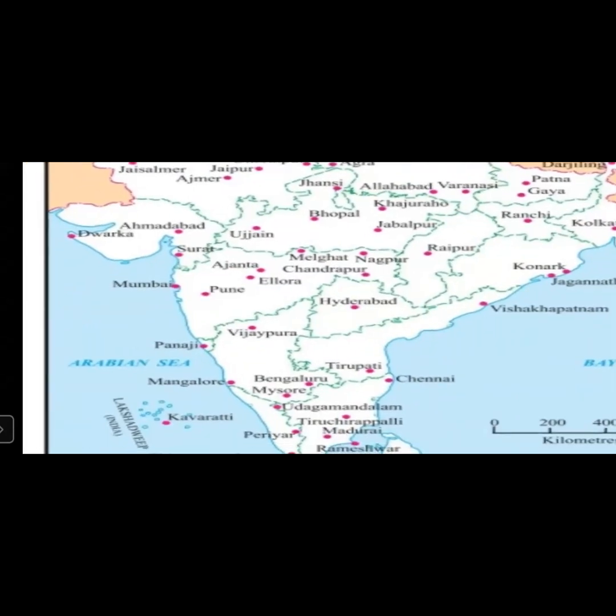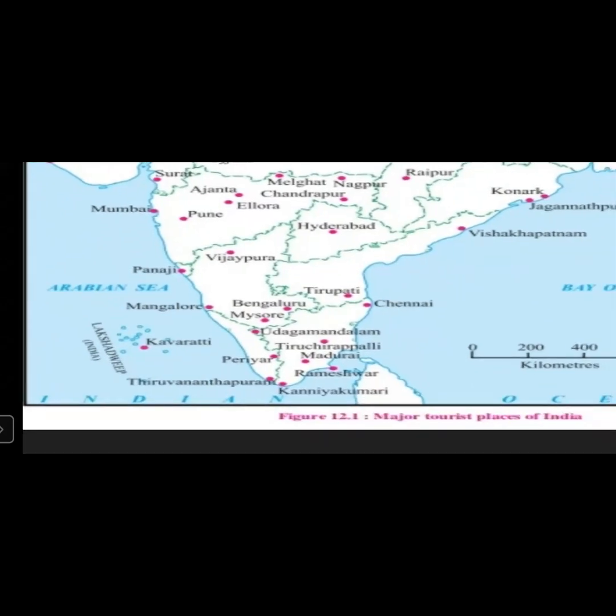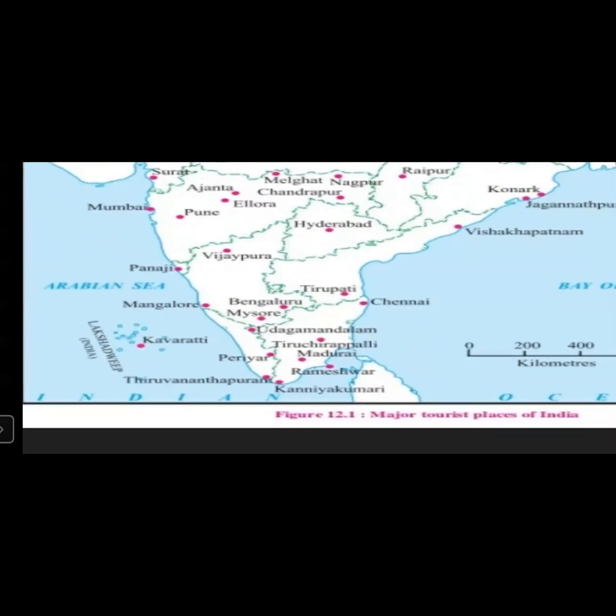And the places near the coast, of course: Mumbai is there, which lies near the coastal area of the Arabian Sea. Then Panaji is there. Then Mangalore is there. These are all places famous for the coast, like Tiruvananthapuram, Kanyakumari. If you can see here down, that is Kanyakumari. The place is very famous.